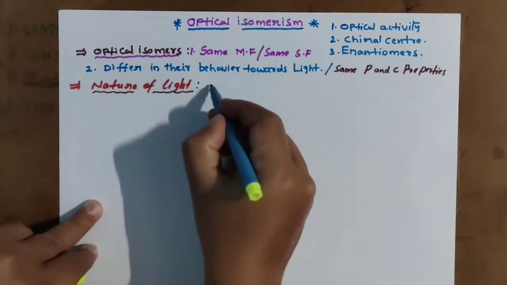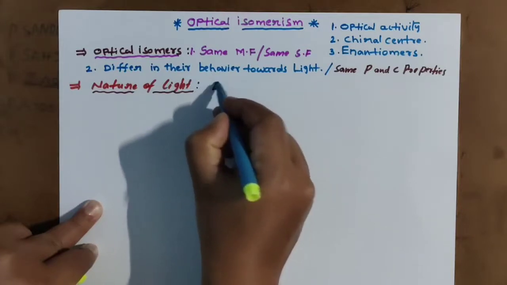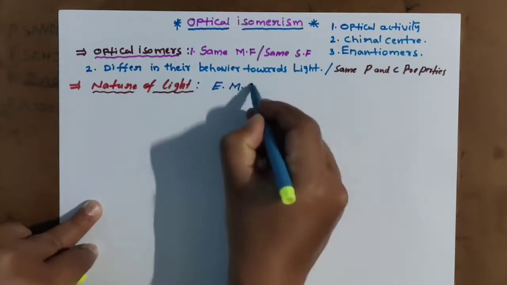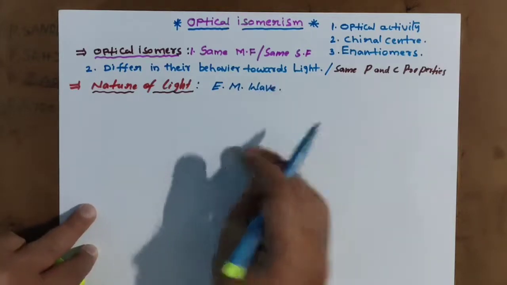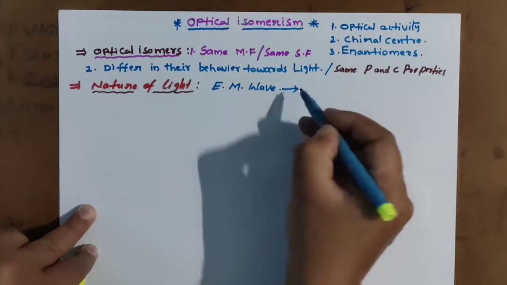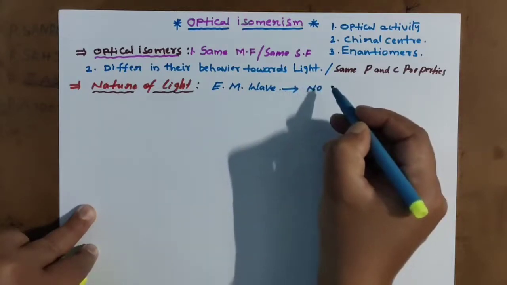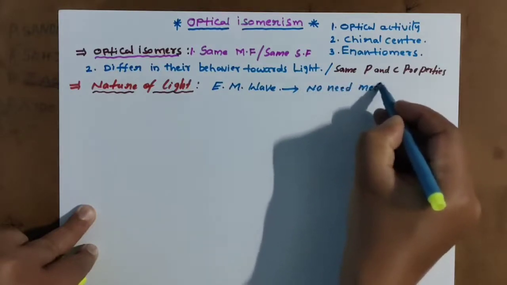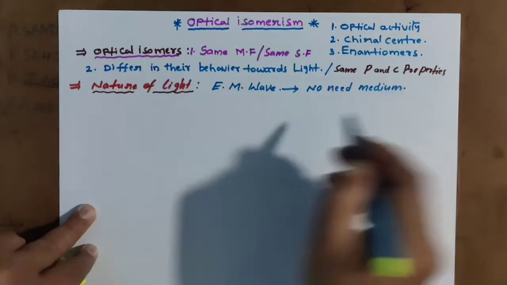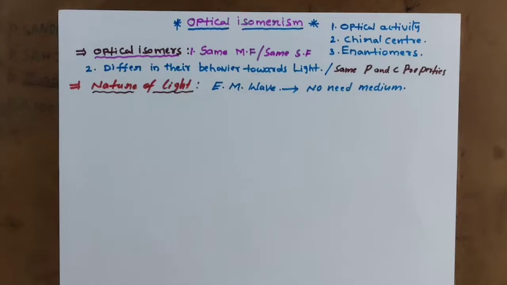Light, that is ordinary light, is an electromagnetic wave, in the form of electromagnetic waves. To move from one place to another, electromagnetic waves need no medium.